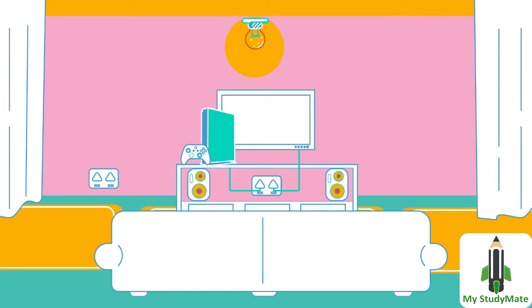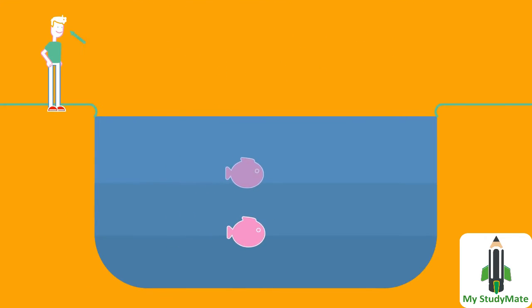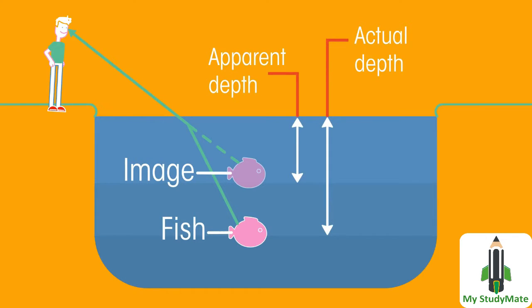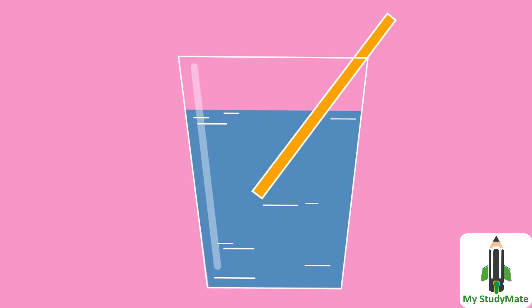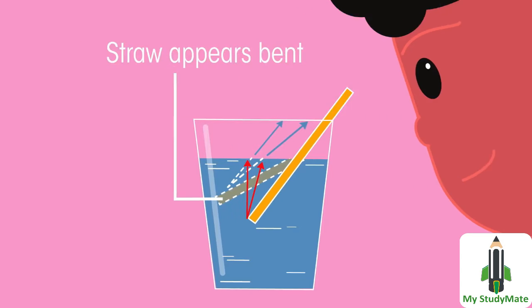When sound and light waves pass across a boundary between two substances like air and glass, they change speed. This is because the substances have different densities. The change in speed causes the wave to change direction, which is known as refraction. Because of refraction, things in water look closer than they really are, and water appears shallower than it really is. And a straw in a glass of water looks like it bends at the surface because the refracted light wavelengths make you think the straw is in a different place to where it actually is.